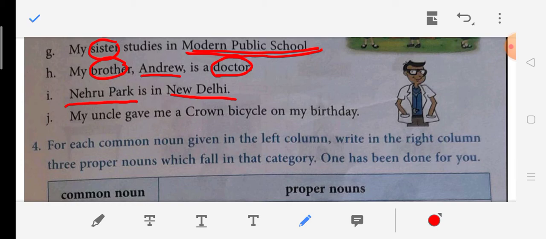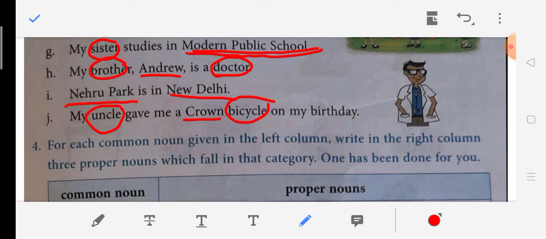My uncle is common, everybody's uncle is called uncle only. My uncle gave me a Crown bicycle on my birthday, so Crown is the name, so we will underline it, and bicycle is common.